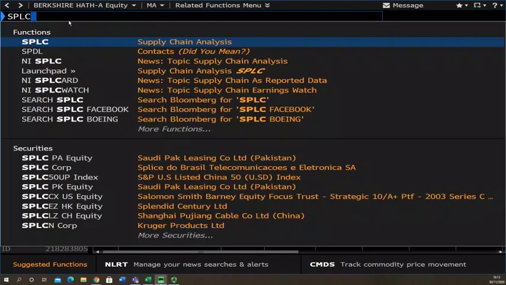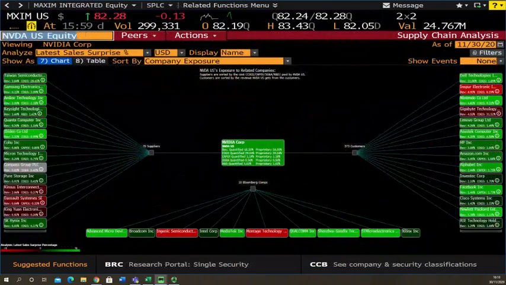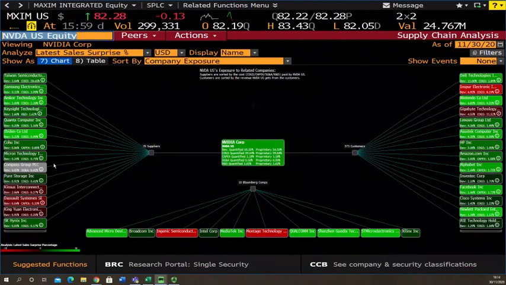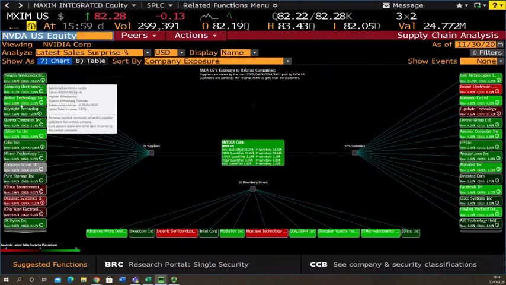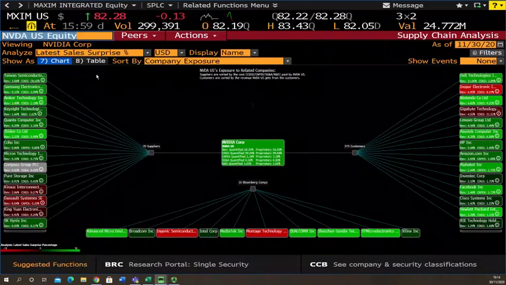SPLC, supply chain analysis. Ensure that you have the right company selected here. And somewhere we'll probably find this company as either a supplier, if it is a vertical merger and acquisition, or they may be a competitor if it is a horizontal merger and acquisition. It might be quite difficult to find it using this, so we can have a look at the table.